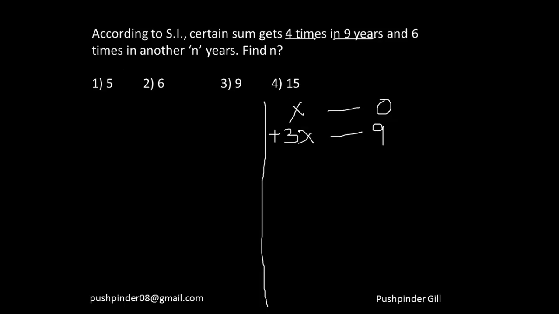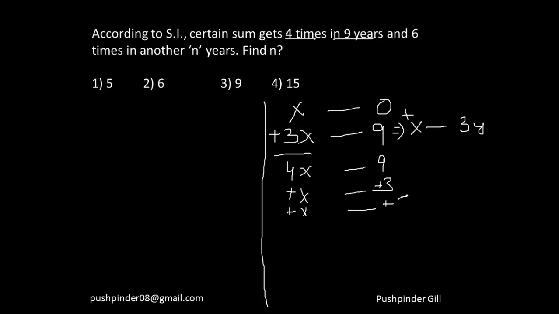Now let's see how much time will it take to become 6 times. So it has already become 4 times of itself in 9 years. So if it increases by 3 times in 9 years, from this I can deduce that it will increase by 1 time in every 3 years. So 1 time 3 years, 1 time 3 years. Fine. That means it is going to become 6 times of itself in 9 plus 3 plus 3, that is 15 years.